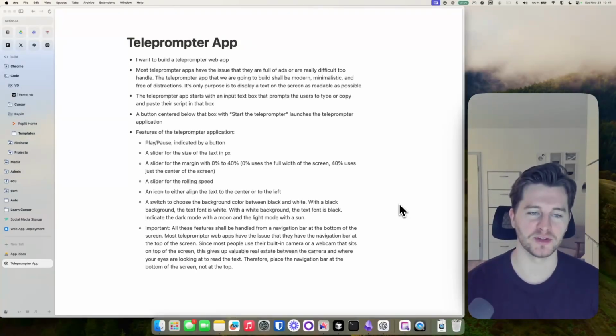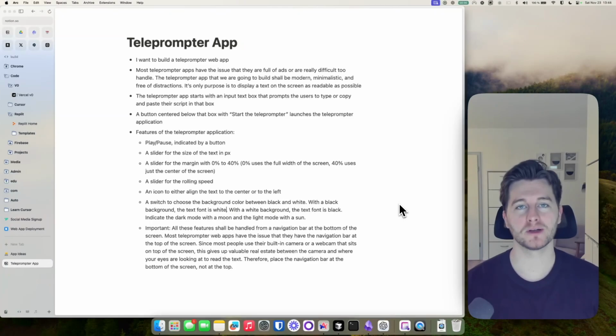We have a slider for the size of the text, a slider for the margin, a slider for the rolling speed, and an icon to either align the text to the center or to the left. Then we have a switch to choose the background color. With a black background, we have a white font. With a white background, we have a black font. So it's basically dark mode and light mode with this.